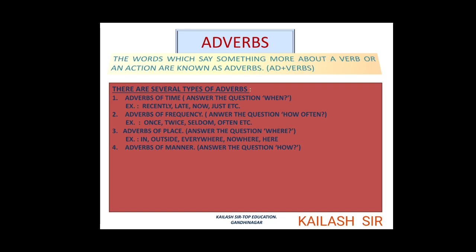Fourth is adverbs of manner. They answer the question how. You ask the question how to the verb or the action word, and the answer you get is known as the adverb of manner. Examples: richly, soundly, poorly, slowly, fast, etc. They become the adverbs of manner because they are showing how an action is done.